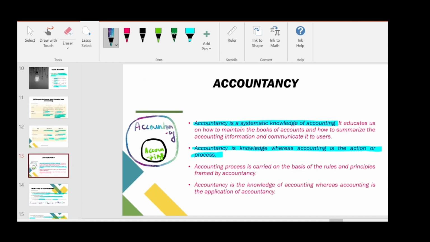And then we saw the meaning of accountancy. Accountancy is a knowledge, whereas accounting is the action or process. So inside accountancy there is accounting. So accountancy gives knowledge how to do accounting, and we will do the process of accounting using that knowledge.